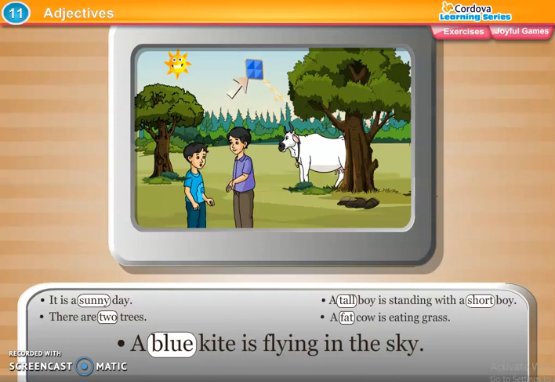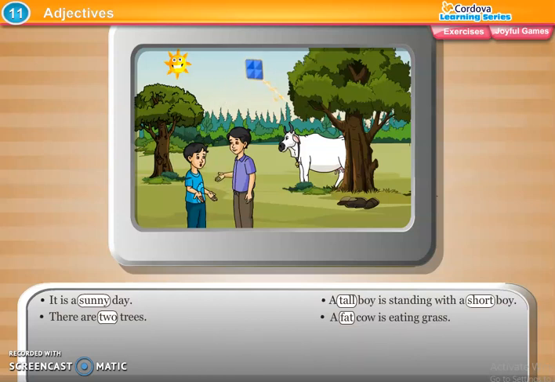Then a blue kite is flying in the sky. A kite is there, but we can see that is blue colored kite. So that is why it is written a blue kite. So the blue word describes the kite.